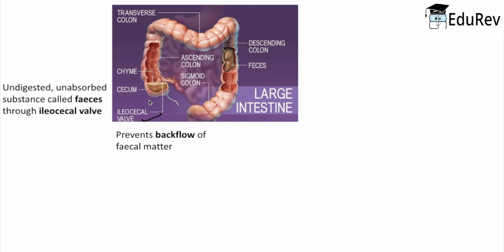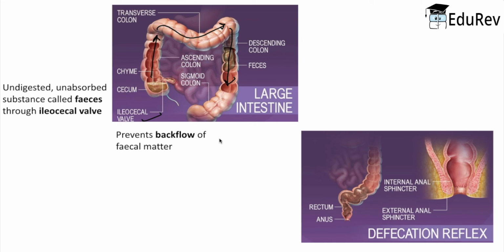The fecal matter that enters the large intestine enters the cecum first, and from the cecum it travels up to the ascending colon, then enters the transverse colon, and after that, it enters the descending colon. Throughout this passage, the absorption of water and minerals takes place simultaneously till it reaches the rectum region of the large intestine, where the feces is temporarily stored in the rectum till defecation.